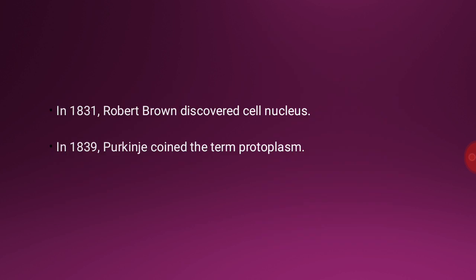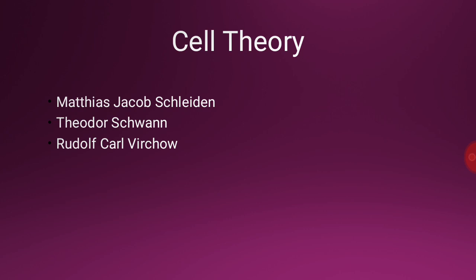In 1831, Robert Brown discovered the cell nucleus, and in 1839, Purkinje coined the term protoplasm for the fluid present in the cell. The biology of living things is described through cell theory.